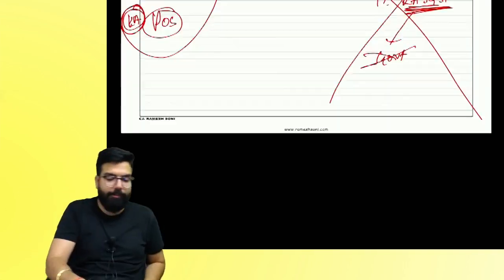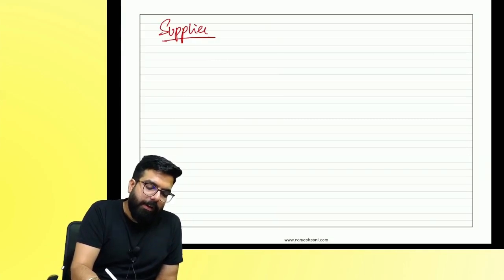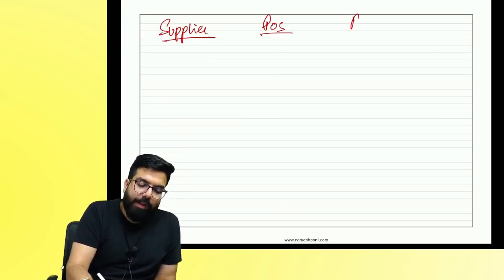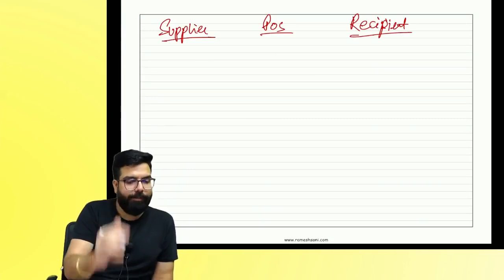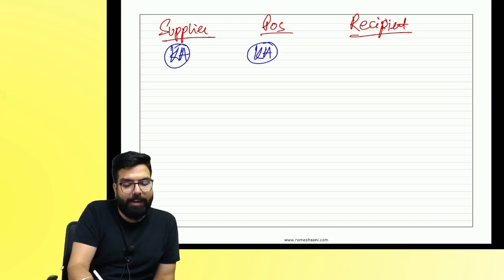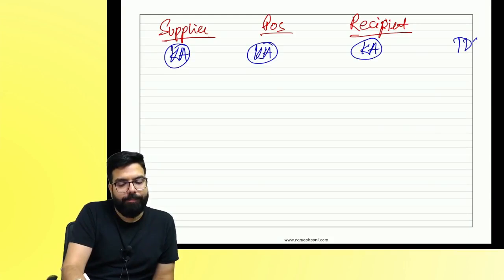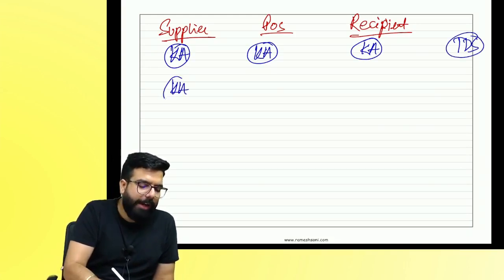People, I'll ask you again. Supplier, place of supply, and recipient. You have to tell me TDS or no TDS. Number one, I am in Karnataka. Place of supply is in Karnataka. Recipient also in Karnataka. TDS will come. I am in Karnataka. Place of supply in Karnataka.